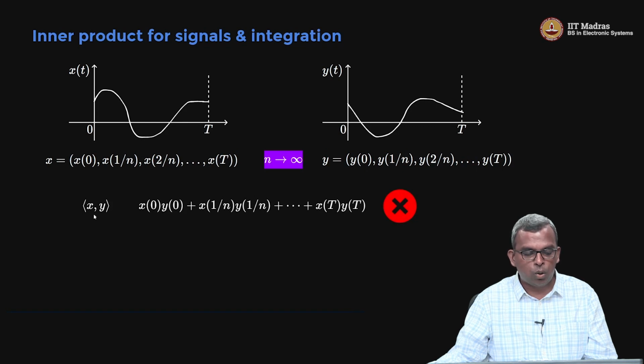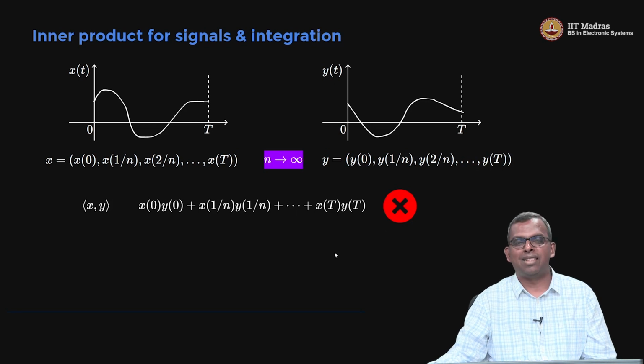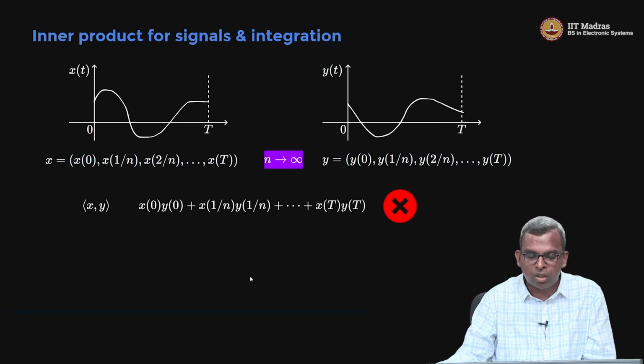So maybe what I can do for the inner product between x of t and y of t is simply do this, and then hope for some convergence here. But it turns out this is a bad idea, this does not work. Why? Because when n goes to infinity, there are too many values here and it just blows up in front of you, you can't do much with this. So you do not get a proper convergence here and it does not work properly.